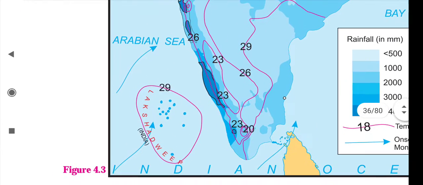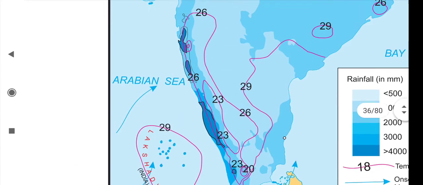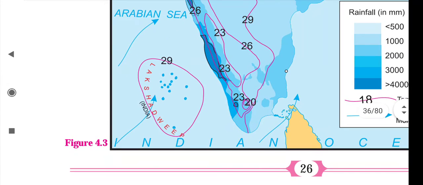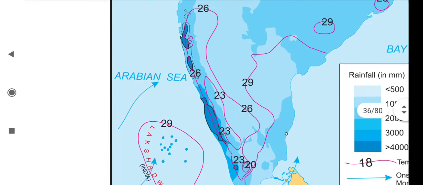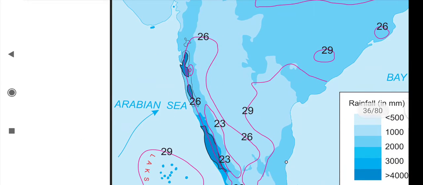From the southwest direction the monsoon winds are entering our country. You can see the arrows here; these are the monsoon winds that enter from this region.